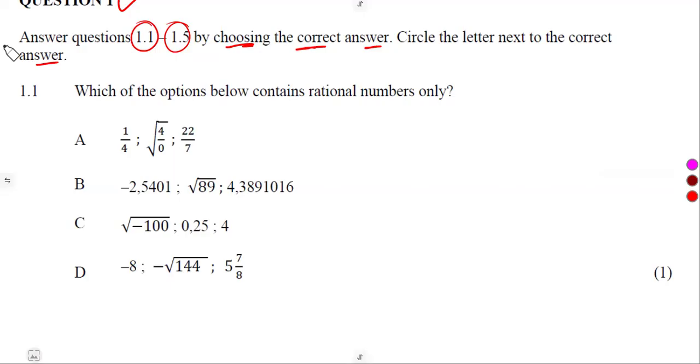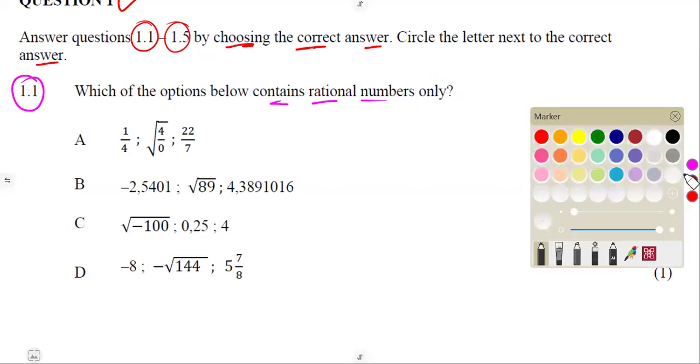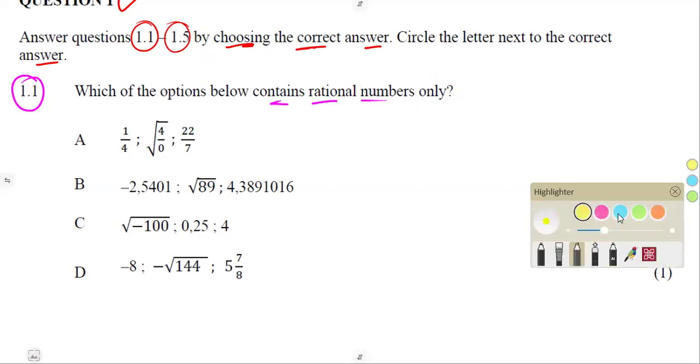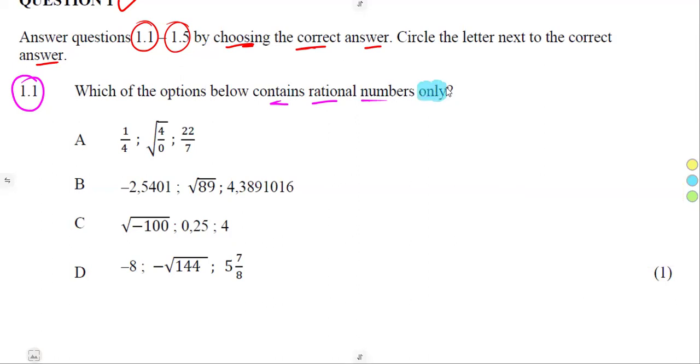All right, so the first one that we have, which is on 1.1, which of the options below contains rational numbers only? So it is not just you see a rational number, then you say, okay, this is the answer. But the question is here, we are supposed to have rational numbers only. No other type of number there that you're supposed to be working with.